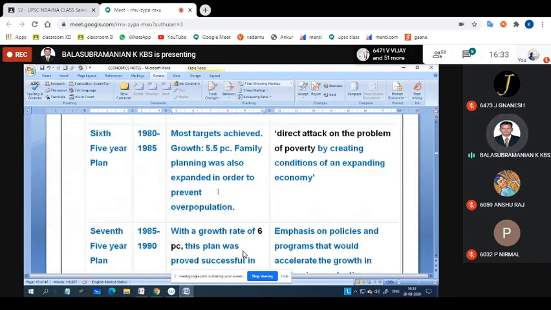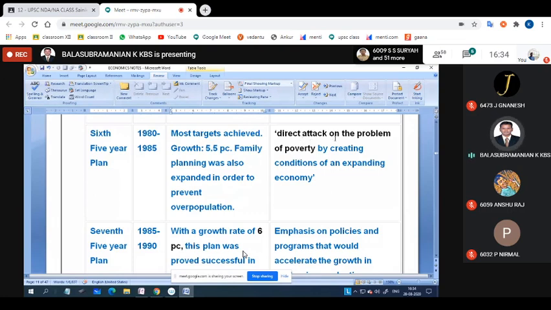Then the sixth five-year plan, most targets achieved. Whatever targets the government gave for the five years, the sixth plan, 1980 to 1985, achieved growth of 5.5%, and per capita income growth of 5%. Family planning was also expanded in order to prevent overpopulation. They thought the economy is growing, population is increasing, so to avoid that we have to decrease the population.